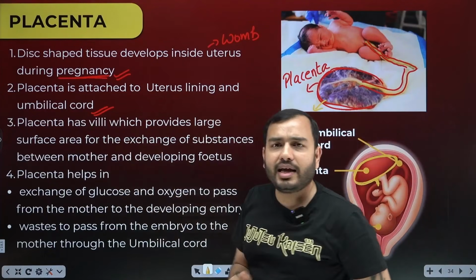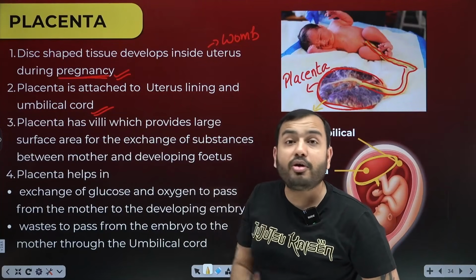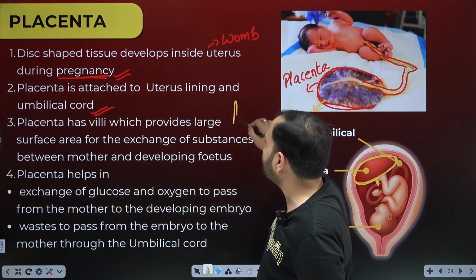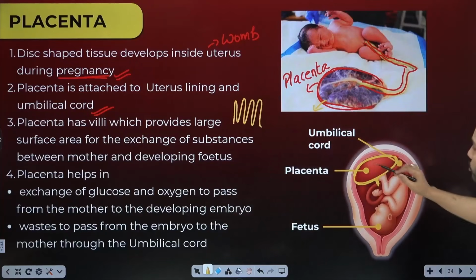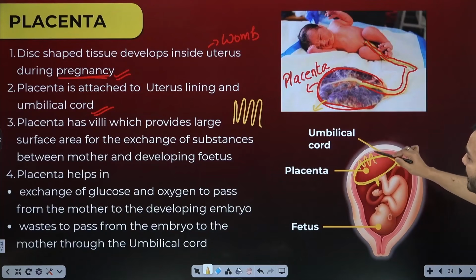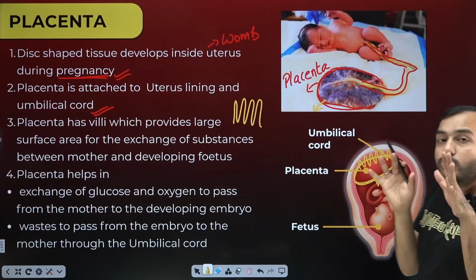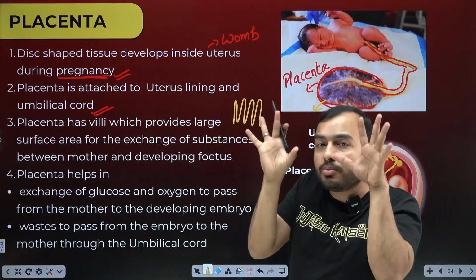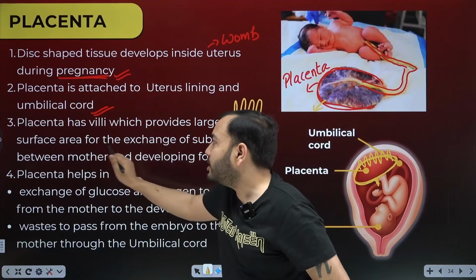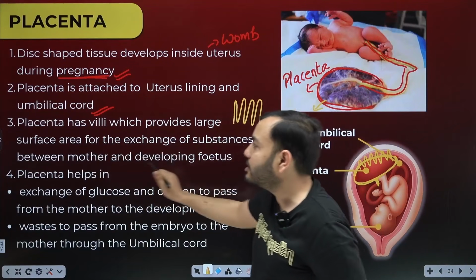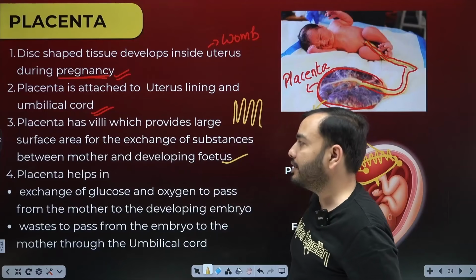The placenta has villi. Where did you study villi? You studied the small intestine. Villi are finger-like structures. What did they do? They increase the surface area for absorption. So what is here in the placenta? There are villi, finger-like projections, which increase the surface area so that you can absorb more oxygen and more glucose from the blood. A large surface area for the exchange of substances between mother and developing fetus.